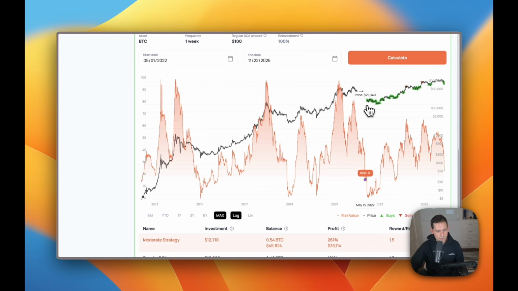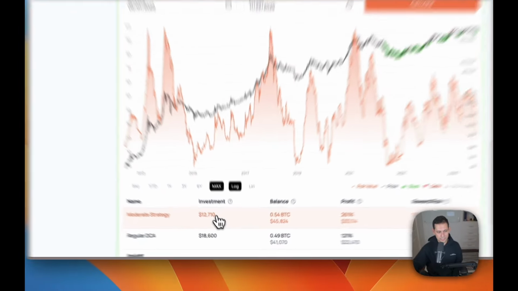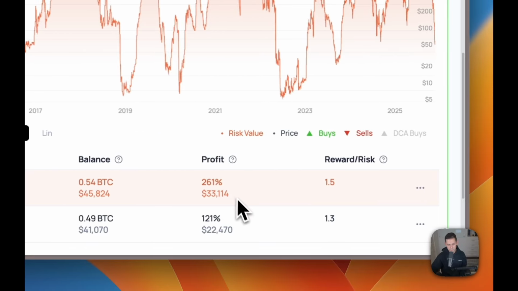So here's the moderate strategy. You can see it was buying a little bit more than the conservative strategy, and it sells a little bit more too. It's selling again up at 100,000, where the conservative strategy maybe ran out of Bitcoin to sell at that point. You'll see this one even got closer to the actual number of investment dollars of the regular DCA. You end up with more Bitcoin than before, and obviously lots more profit and a better risk to reward profile here as well.